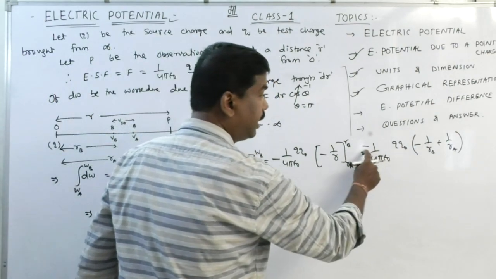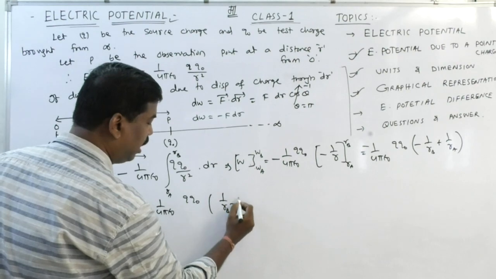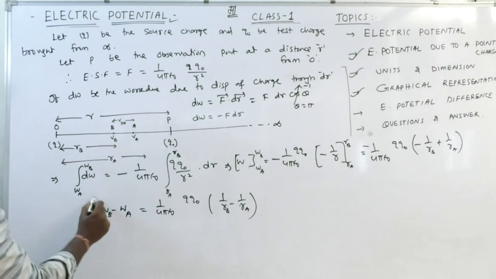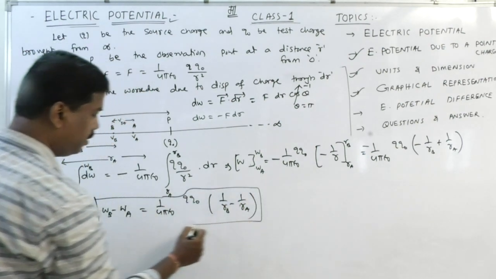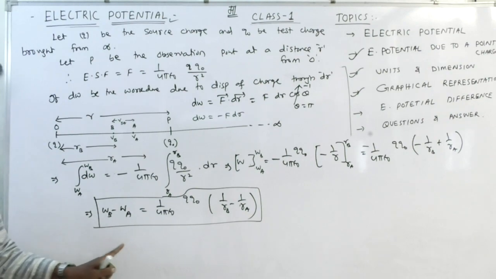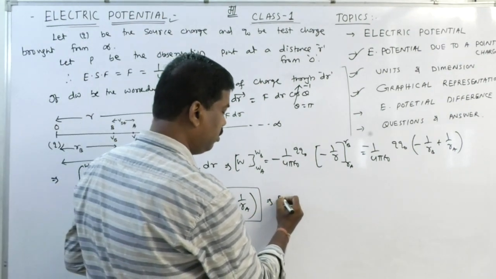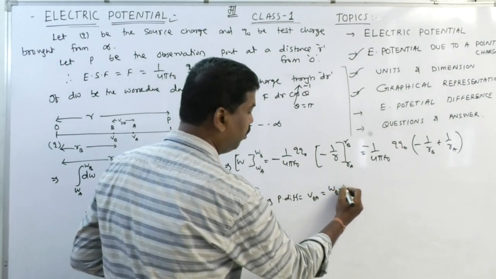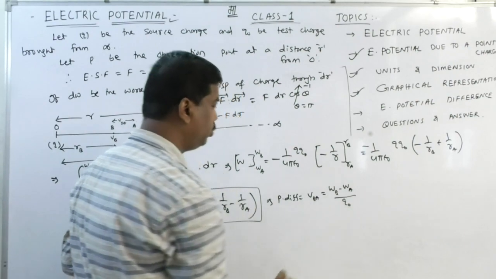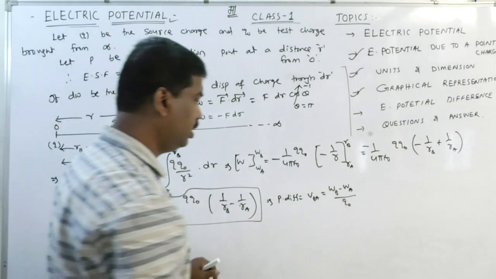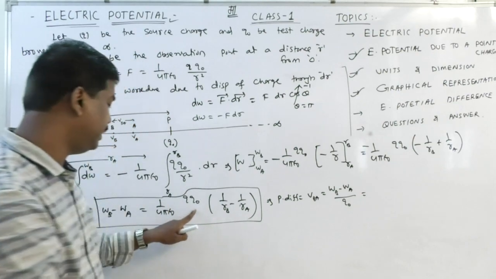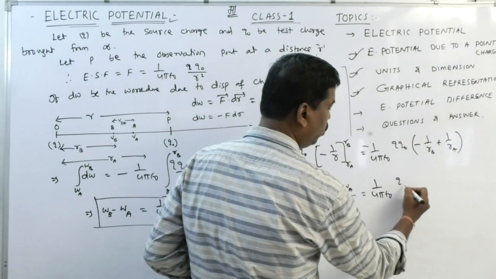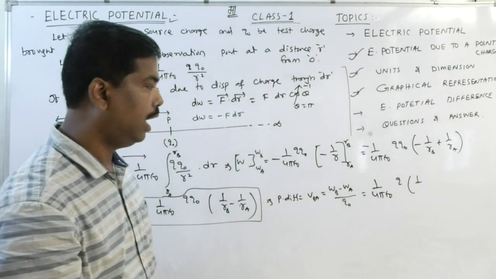I have taken minus common and cancelled it. Hence it is found to be 1 by RA minus 1 by RB. This is the extra term, it means potential difference. V BA is equal to W BA by Q0, the amount of work done per charge. Q0 gets cancelled, and the answer will be 1 by 4 pi epsilon 0, Q, into 1 by RB minus 1 by RA.